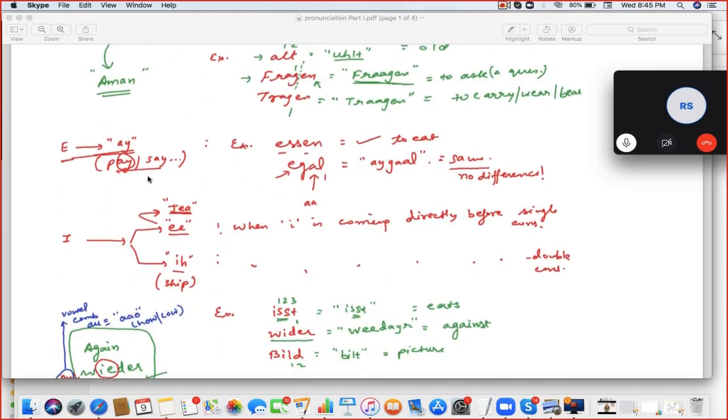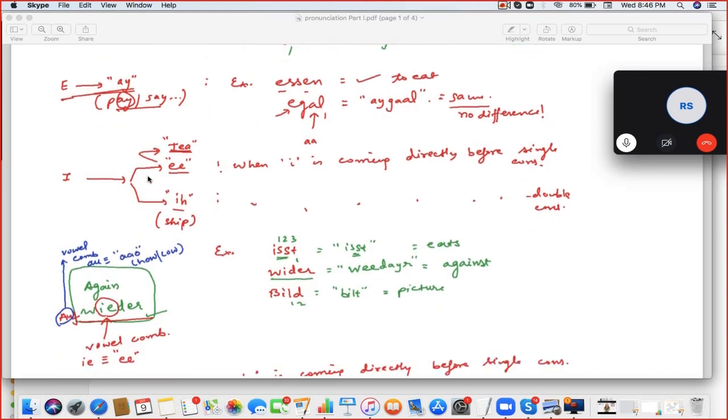Next is E. E has an A sound. Speak the example. Sn, and next, Egal. Egal, not egal. After a one consonant, it is egal. Sn and Egal. Correct.